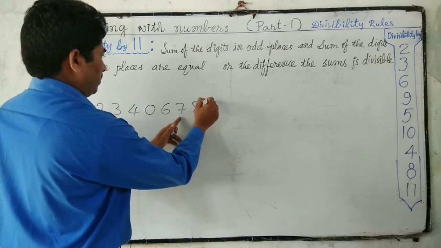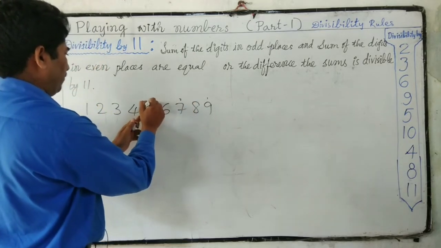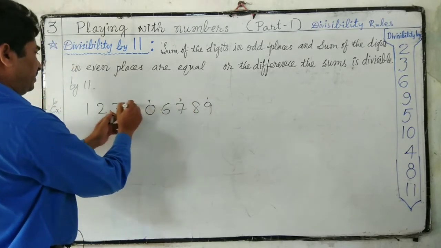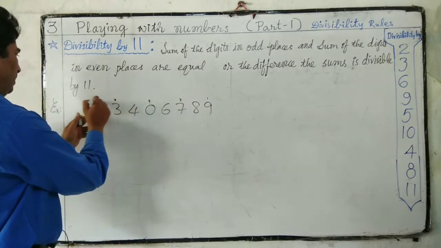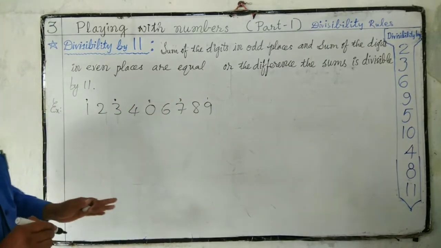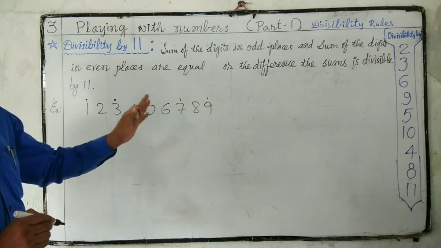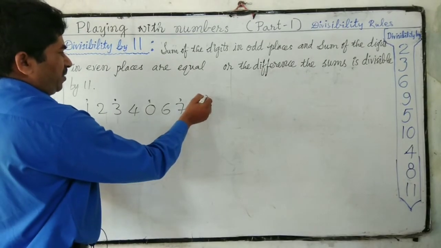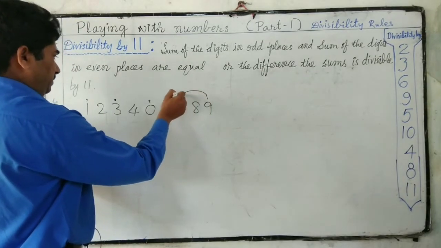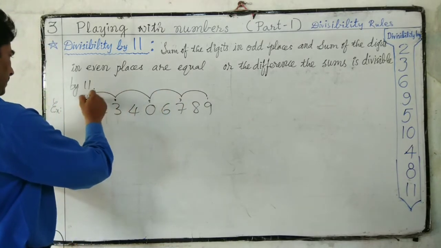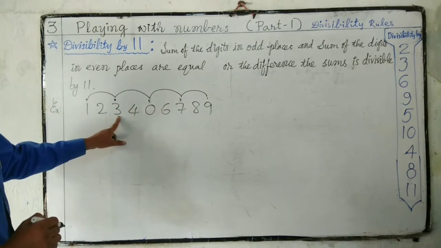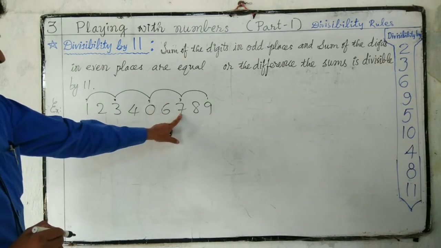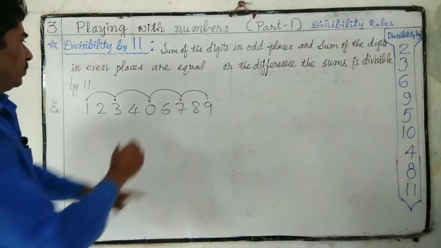These are places 1, 3, 5: first place, third place, fifth place, seventh place, ninth place. Place is odd, not the digit is odd. The digit may or may not be. Sum of the digits in odd places, like this: 1 plus 3, 4. 4 plus 7, 11. 11 plus 9, 20.